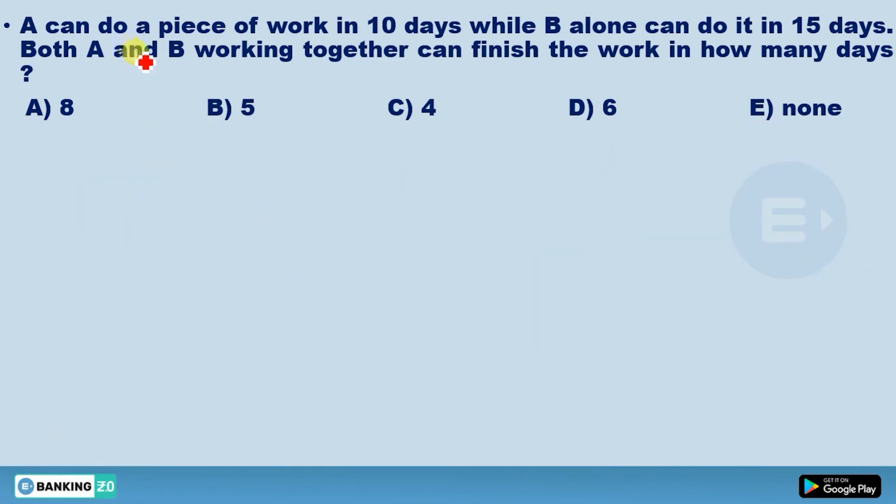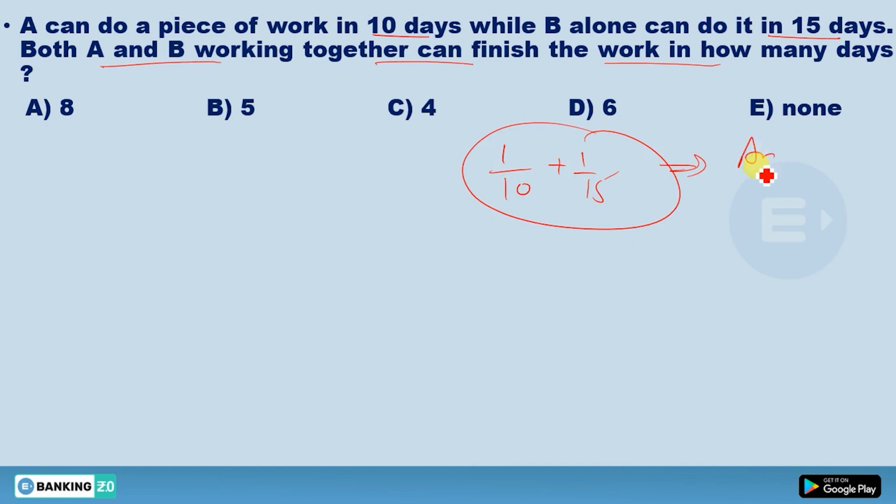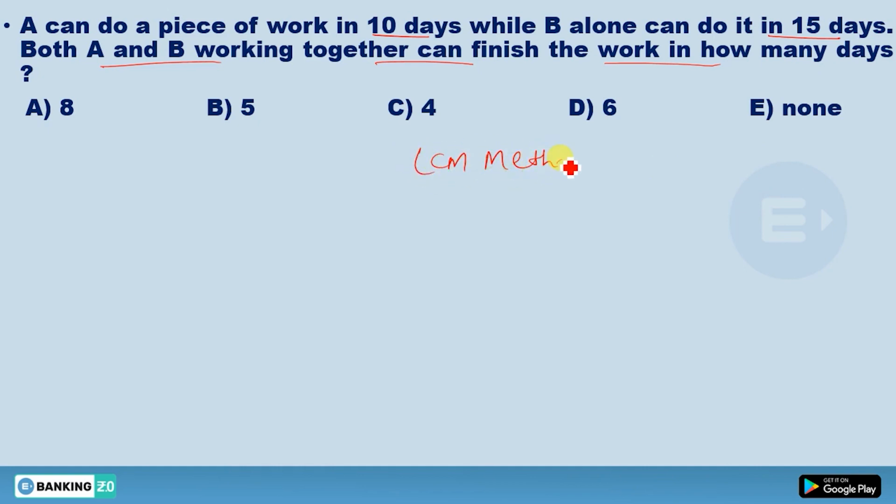Now starting with the first question. A can do a piece of work in 10 days, B alone can do it in 15 days. Both A and B working together can finish the work in how many days? This is a very simple question. There are 2 to 3 methods. From your 7th to 8th class you have done the method 1/10 plus 1/15, which leads to the answer. But I am going to give you another method, the LCM method. We'll solve time and work questions with this LCM method. It's quite easy.